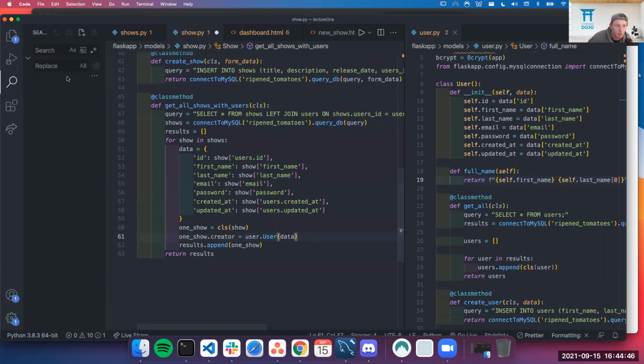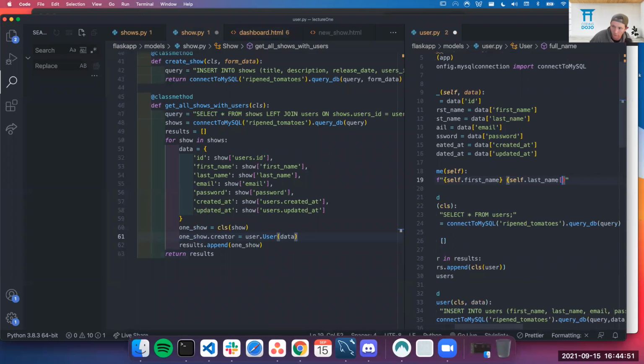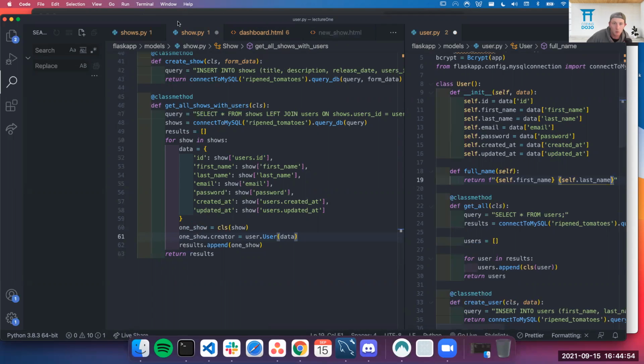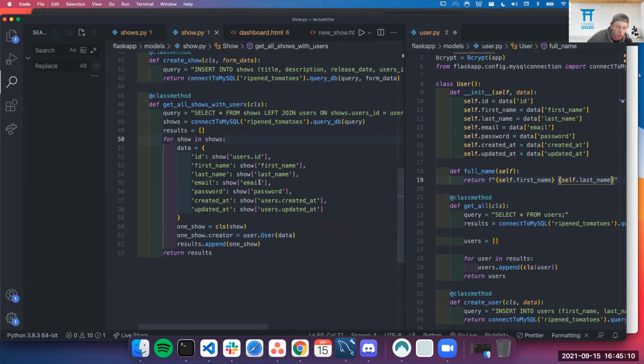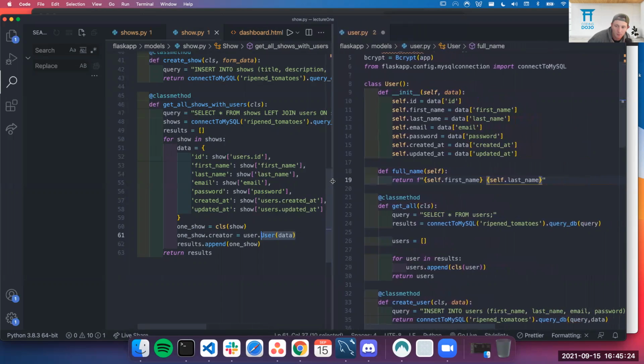So what does that look like? Well, just like I said, if I wanted to show the first name a bunch of different places, well, we talk about having DRY code where I don't want to repeat myself. I don't want to keep calling the same thing in a bunch of different places. So it's easier to just create a function. As we've walked through, I am adding a creator object to my actual show object. Instead of having to call all kinds of information like first name, last name, zero, this allows me to use any methods associated with that class.